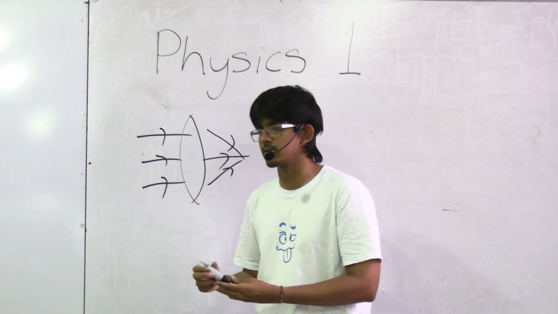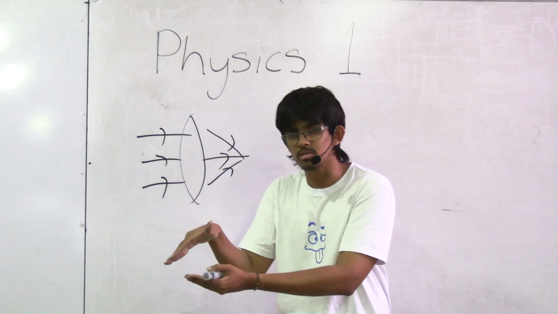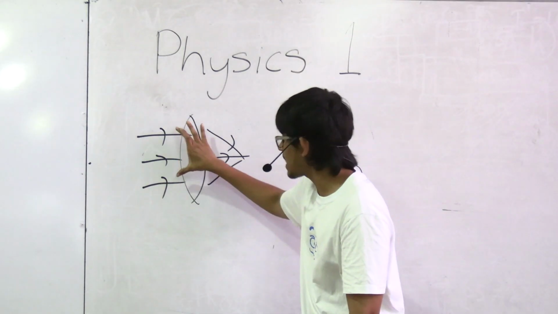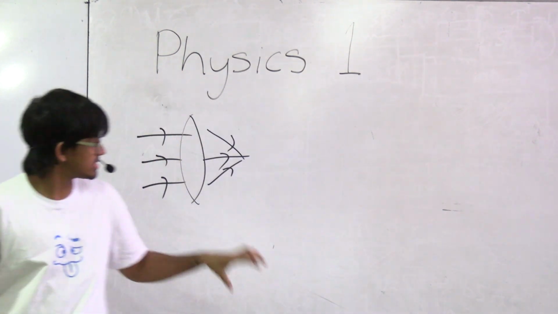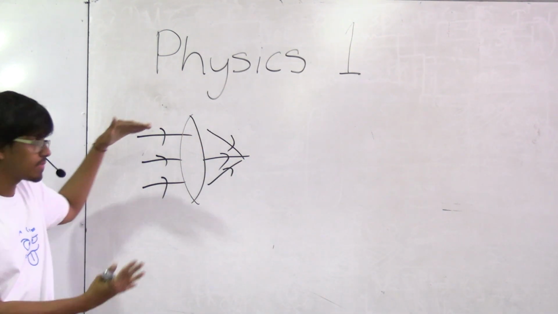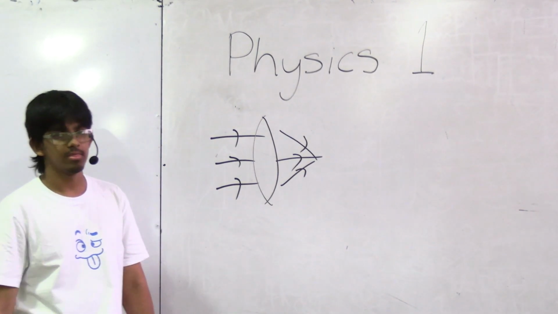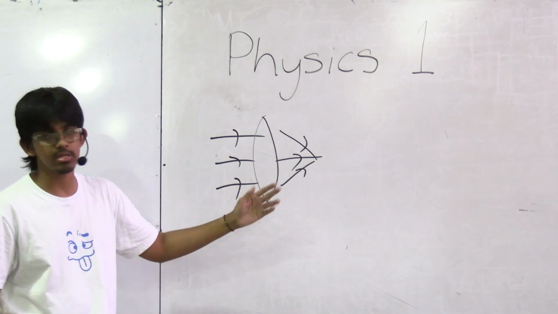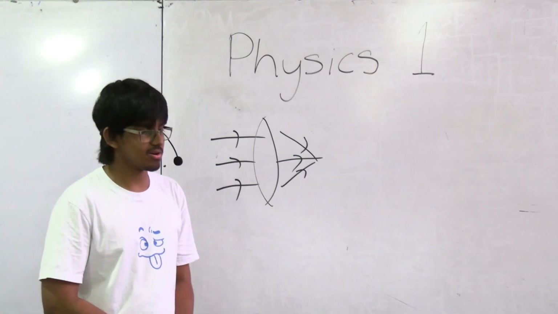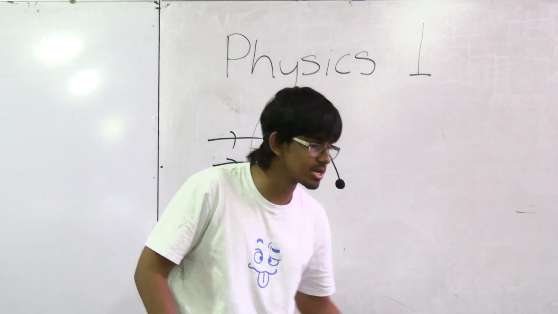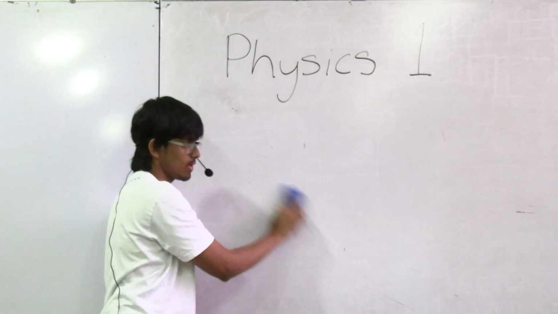What converging means, for anyone that doesn't know the meaning of the actual word itself, is you kind of bring them closer together, right? You close it basically. And what's happened here, you've taken these parallel lines and you've basically brought them closer together. You've converged them. So the first option basically says that a convex lens, a converging lens, converges these lines into this. Sounds pretty correct, right? So my bet would be that that one is probably going to be our correct answer. Just in case, let's go through the other options as well.